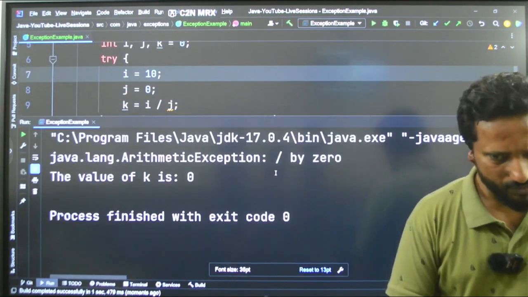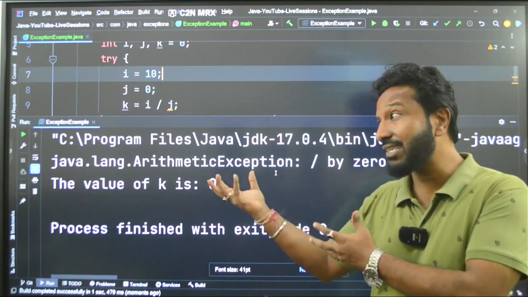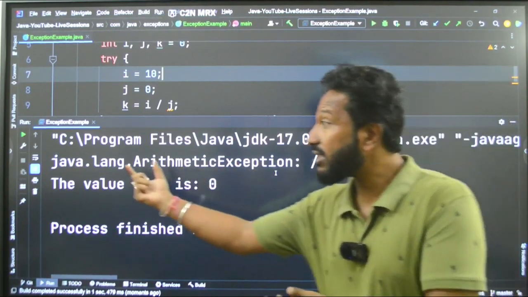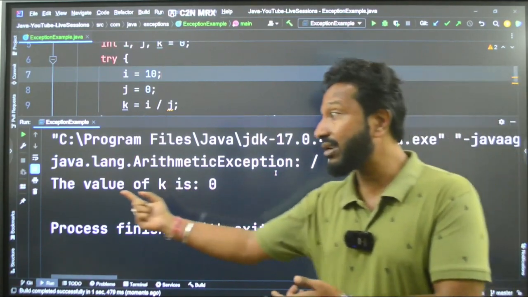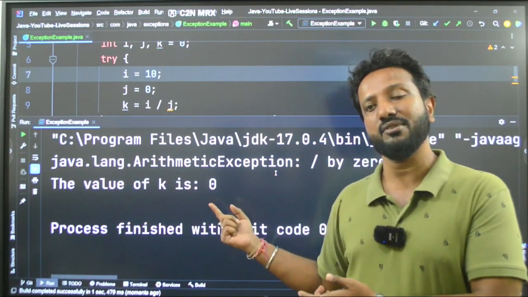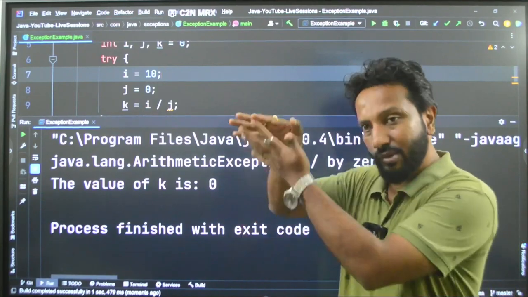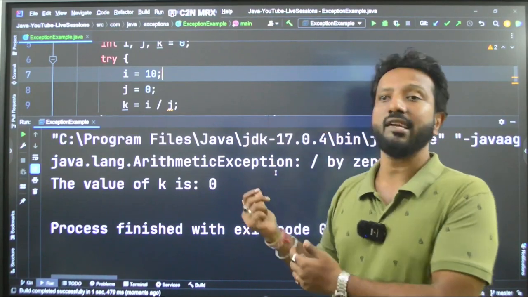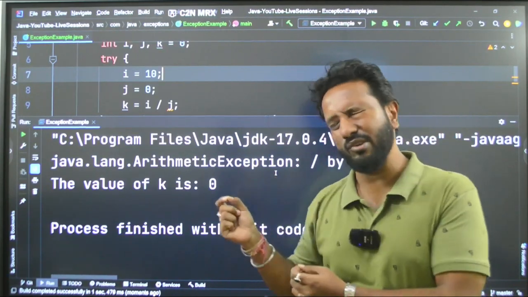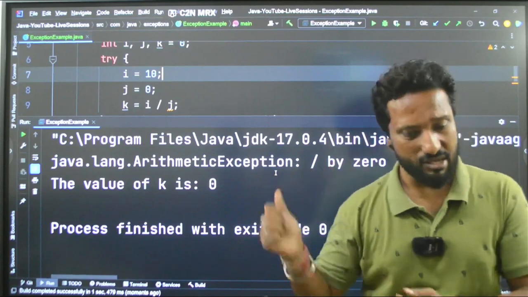See guys, at least a little bit better. No warning signals, no red lines. We got the exception printed: divide by 0. And after that we got the default value k equal to 0. Understood? Now we have again restored the flow from the beginning to the end. Understood? This is how you can handle exceptions. This is a simple example of using the try catch block. Okay.